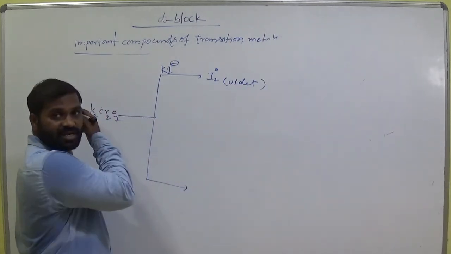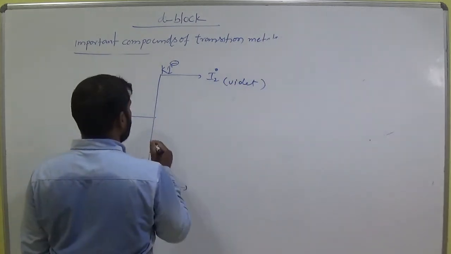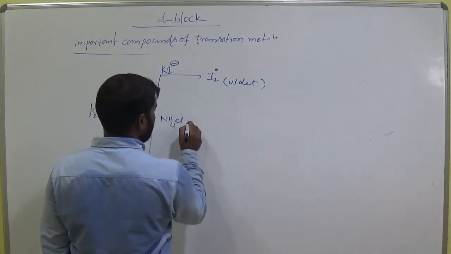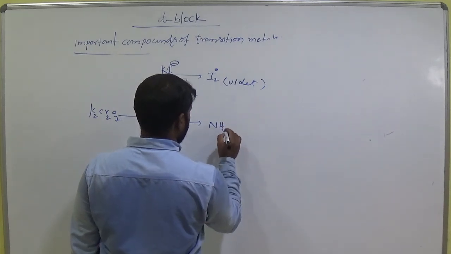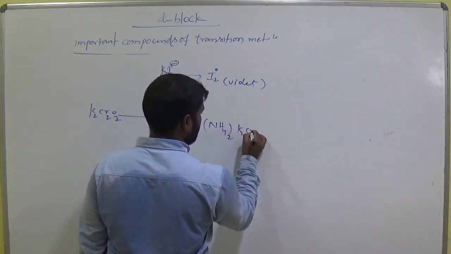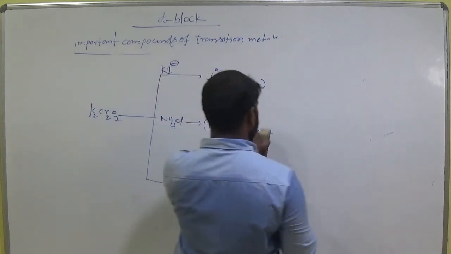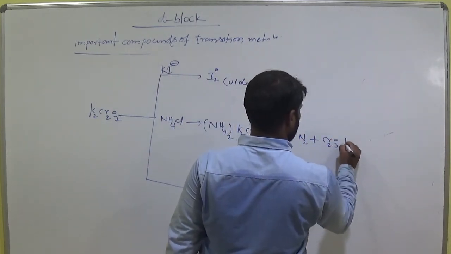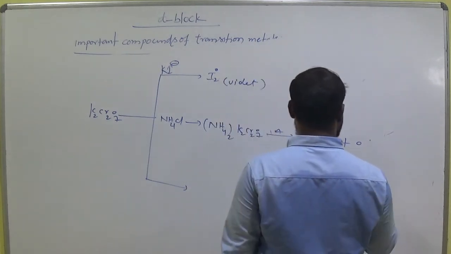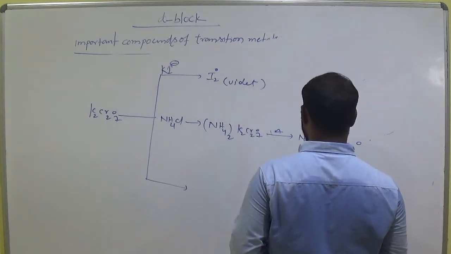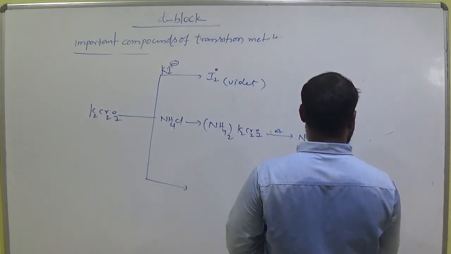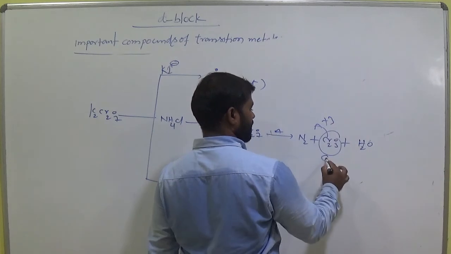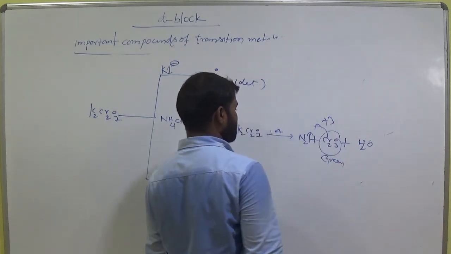And ammonium chloride gives ammonium dichromate, and further when heated it gives N2 plus Cr2O3 plus H2O. Here chromium possesses +3 and is in green color, and nitrogen is a gas.